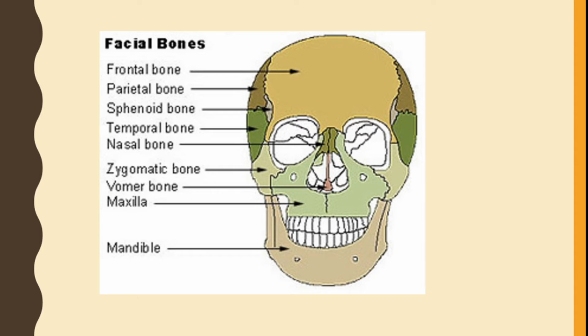Now you can see the facial bones: nasal bone, zygomatic bone, vomer bone, maxilla and mandible. Maxilla is the upper jaw, mandible the lower jaw bone. The back part of cranium contains a large hole called foramen magnum, through which the spinal cord emerges.